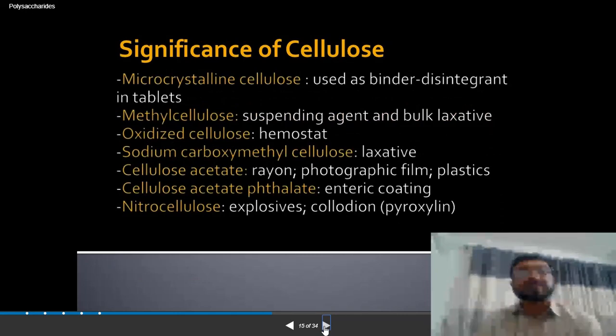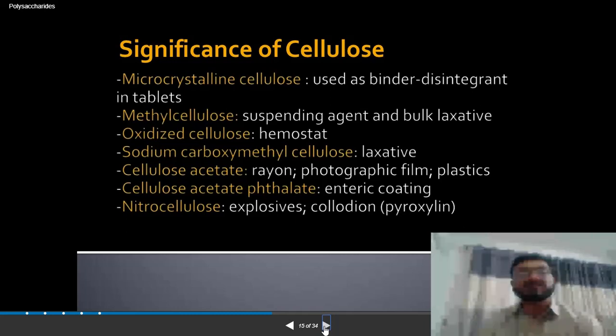So that have various applications: microcrystalline cellulose that is used as a binder, methyl cellulose that has great use in the food industry, suspending agent, bulking laxative agent, oxidized cellulose that has the hemostatic effect, sodium carboxymethyl cellulose that has a lot more functions in the food industries. That is commonly called CMC, and its salt is called sodium CMC, sodium carboxymethyl cellulose.